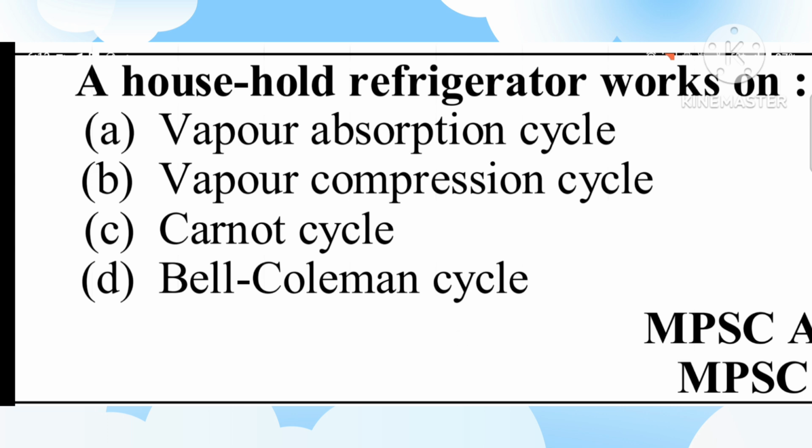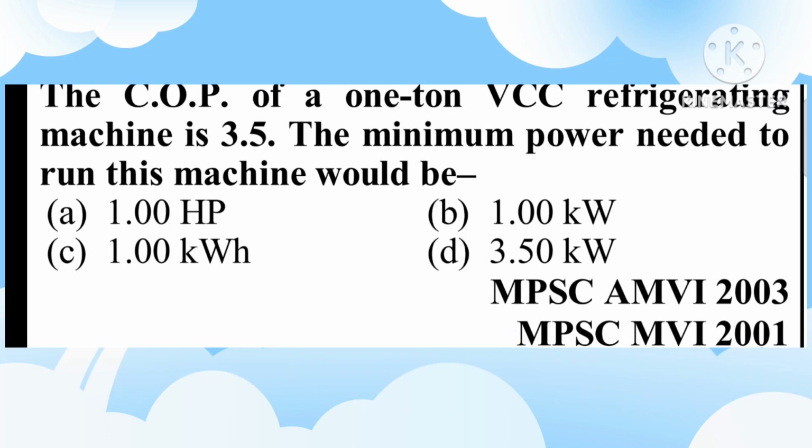Next question. A household refrigerator works on A. Vapor absorption cycle, B. Vapor compression cycle, C. Carnot cycle, D. Bell-Coleman cycle. B. Vapor compression cycle.